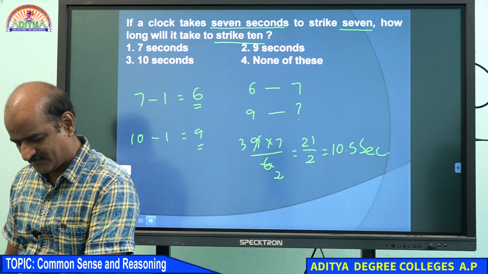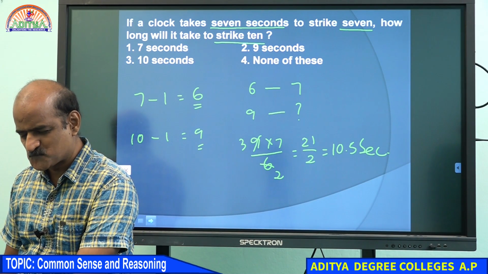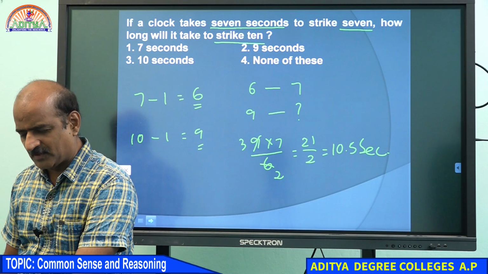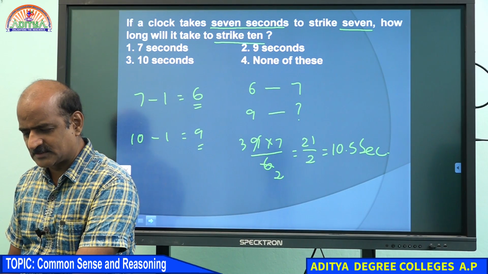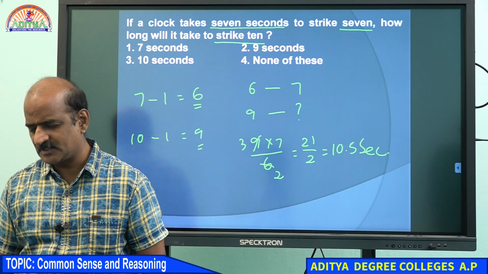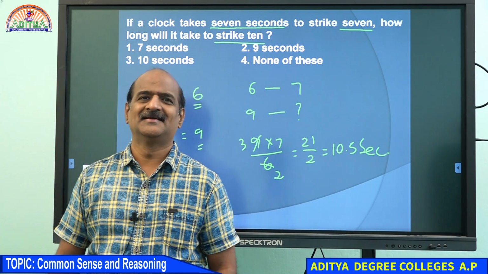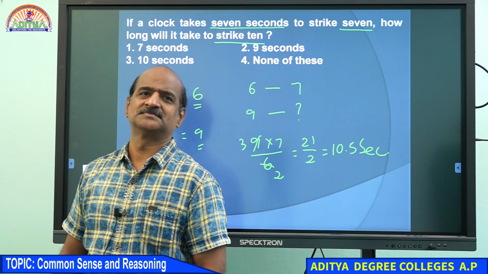Very interesting. What did you think? 7 seconds for 7 strikes, therefore 10 strikes in 10 seconds. Is that the time you were expecting? That was the wrong expectation.